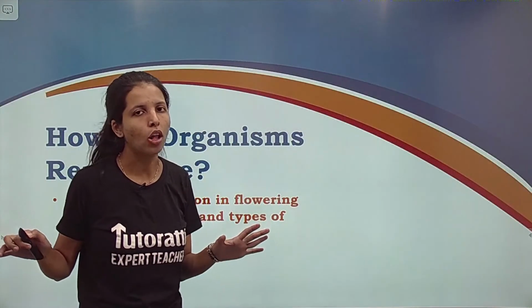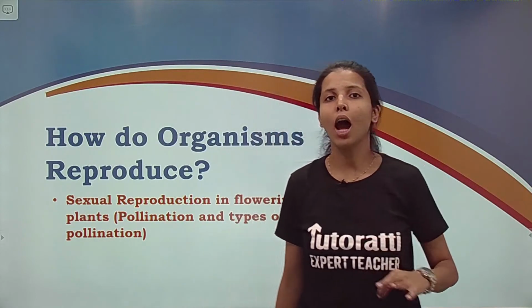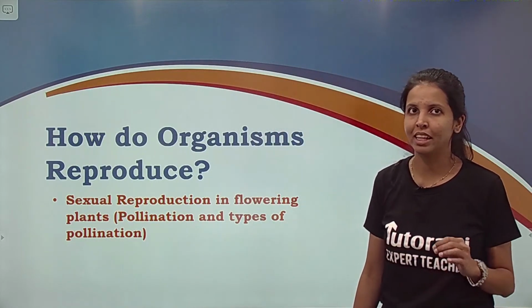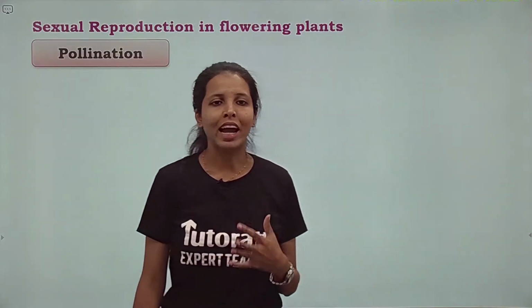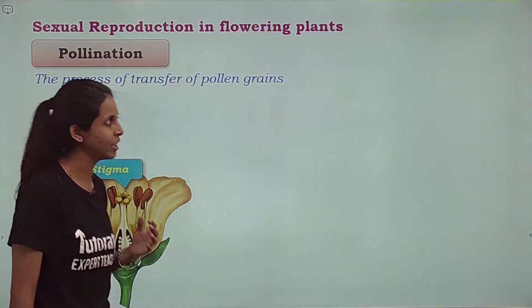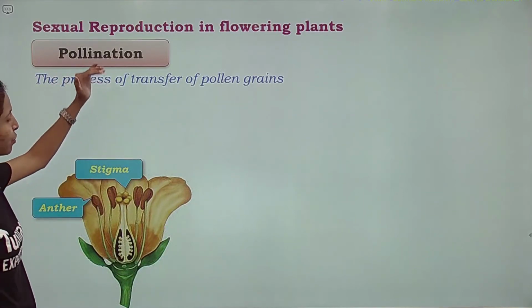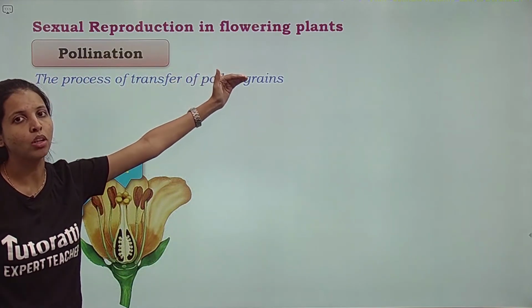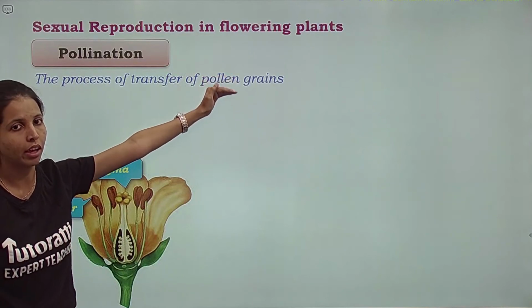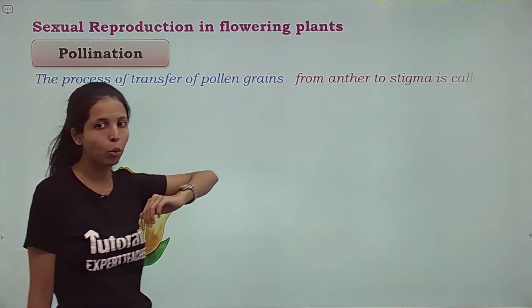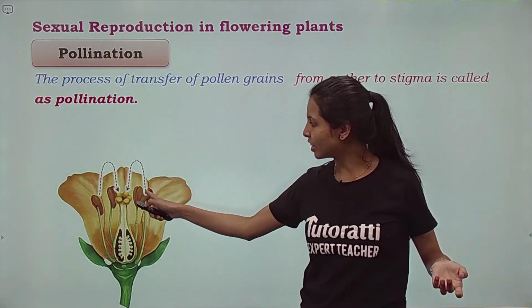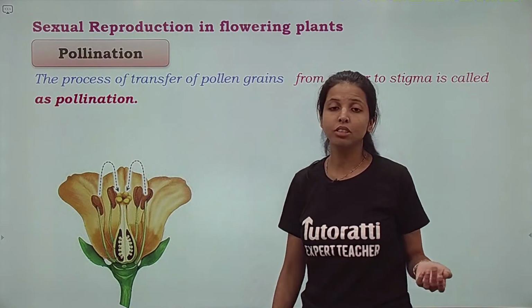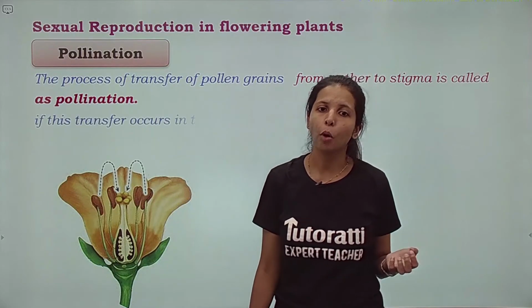We have learned all about the parts and structures of the flower. Now let us understand how does reproduction takes place in case of flowers. The process is called as pollination. Let us understand. The process of transfer of pollen grains. Remember, pollen grains जो anther में होते हैं. The process of transfer of pollen grains from anther to stigma, as you can rightly see, from anther to stigma is called as pollination.